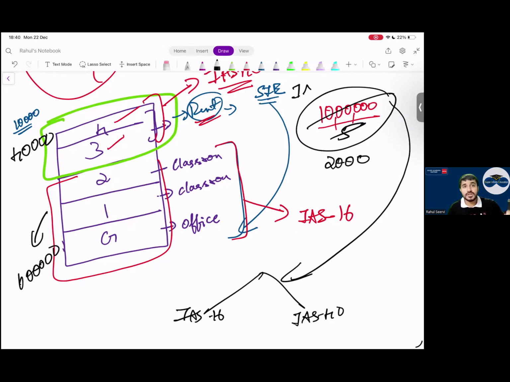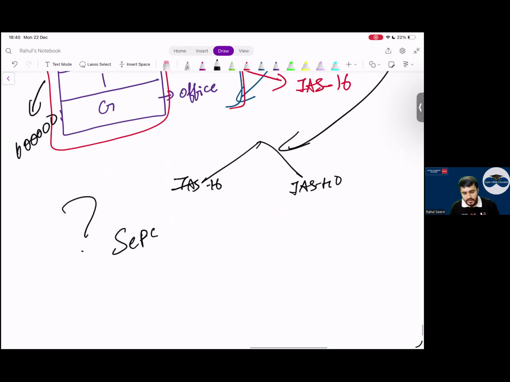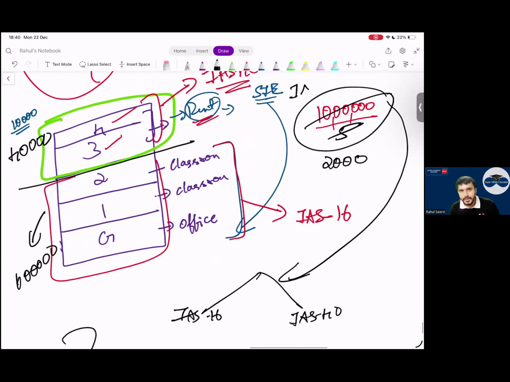Now, sir, a question comes. Sir, how can we say that we can separate it? Sir, how will you separate it? Will I demolish this to separate it? No, sir. If I demolish, the asset won't remain, Baba. Then why will I use the standard? What is the other way?